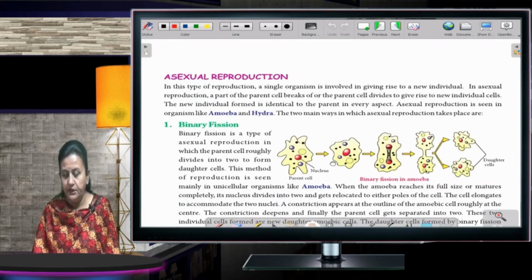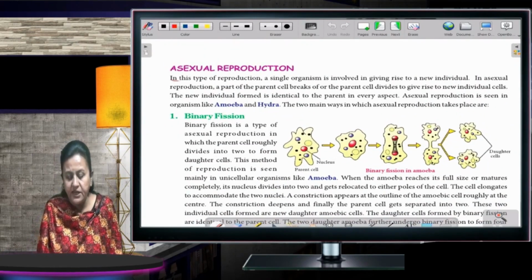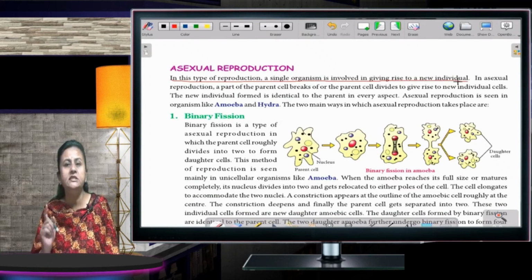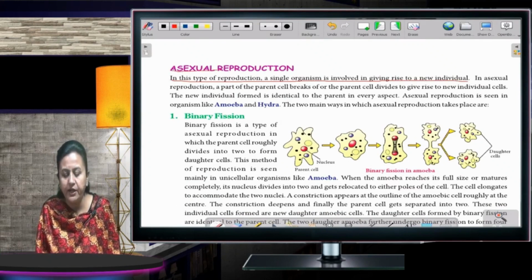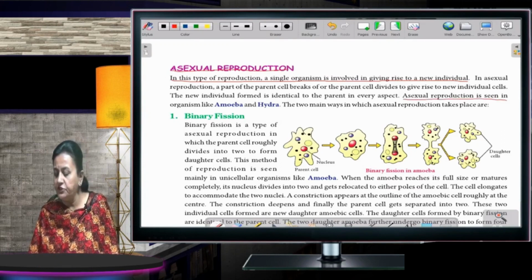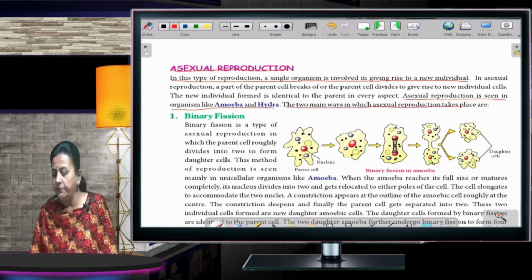In asexual reproduction, in this type of reproduction, a single organism is involved in giving rise to a new individual. Only a single parent is required over here. Now, where do we find asexual reproduction? Asexual reproduction is seen in organisms like amoeba and hydra. There are two main ways in which asexual reproduction takes place.